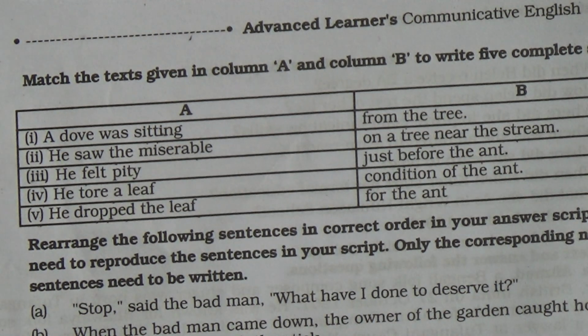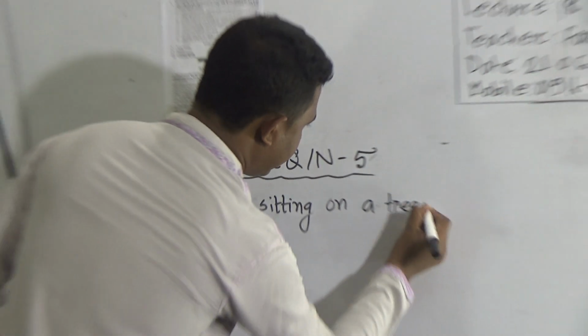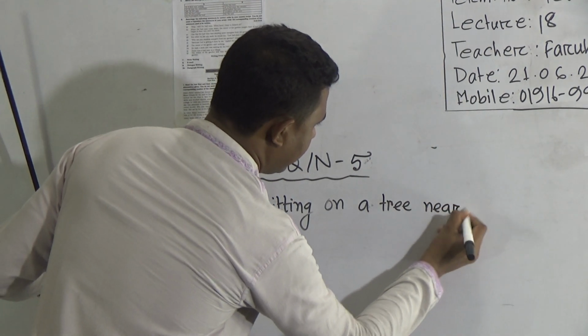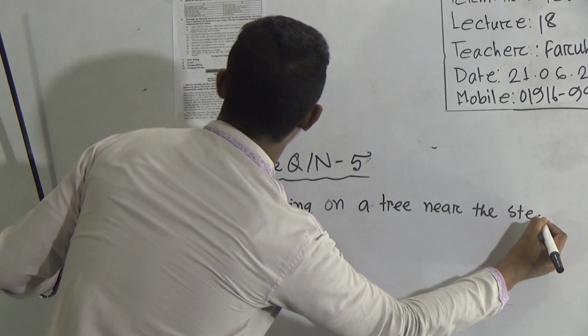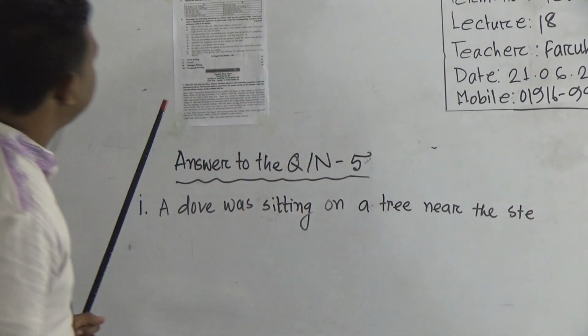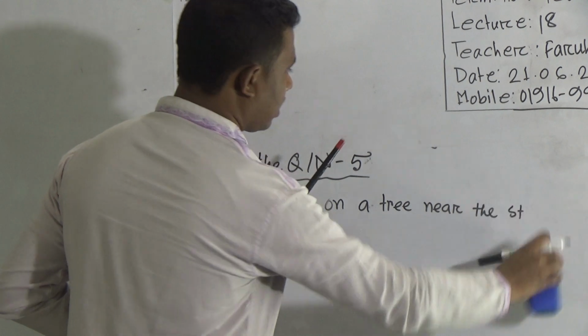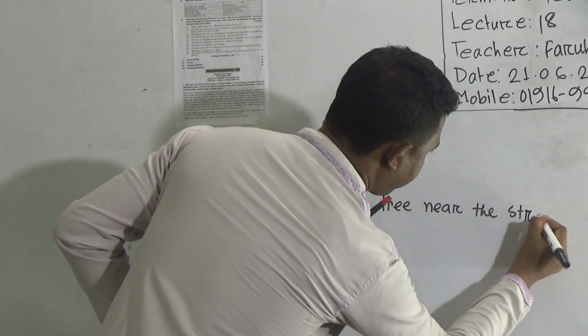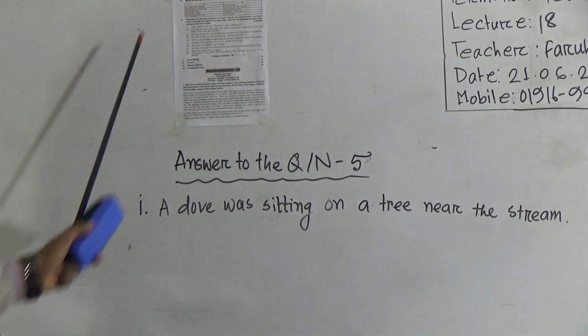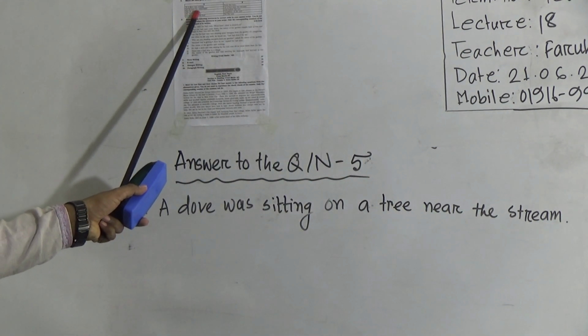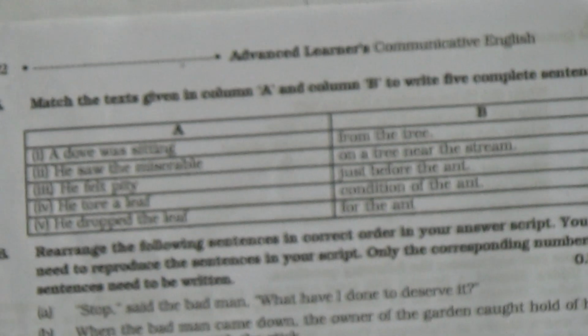So a dove was sitting on a tree near the stream. Full stop. Okay. Then number 2, he saw the miserable. Miserable what? Condition of the ant.